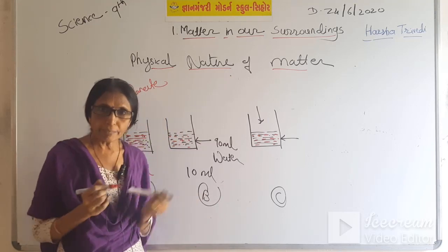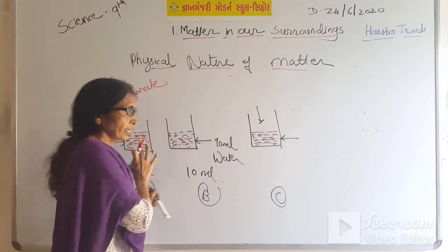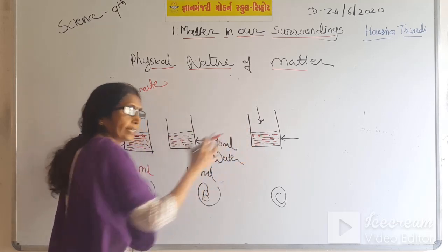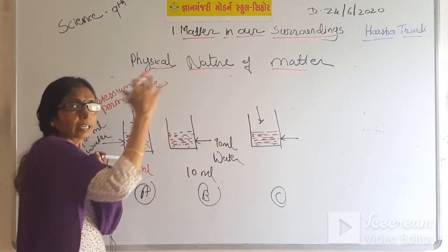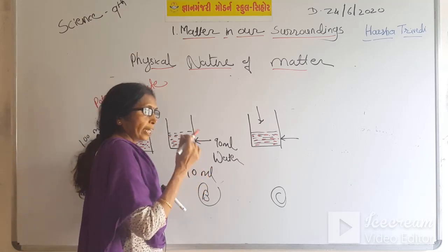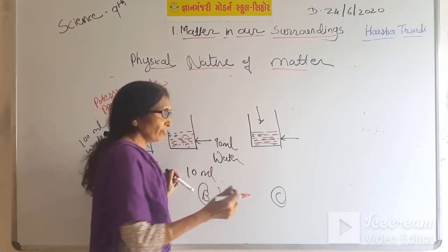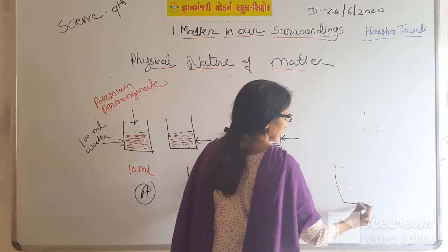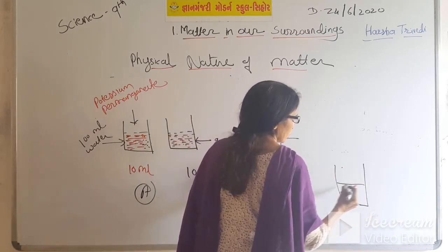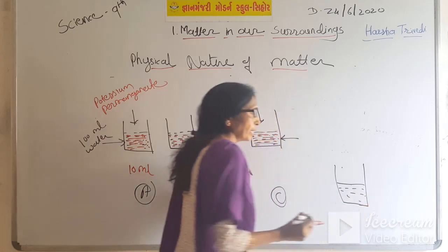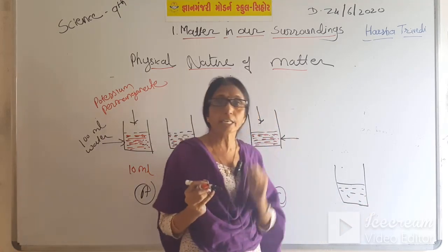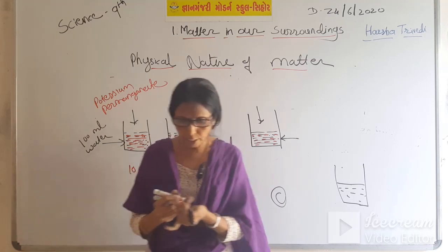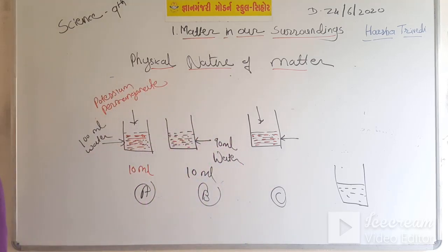But when we compare these three, this is dark pink, this is lighter, and this is also lighter than that. As we repeat this process 8-9 times, then finally when we get the beaker, the color of the water is also somewhat pinkish there. So from this we can conclude one thing.